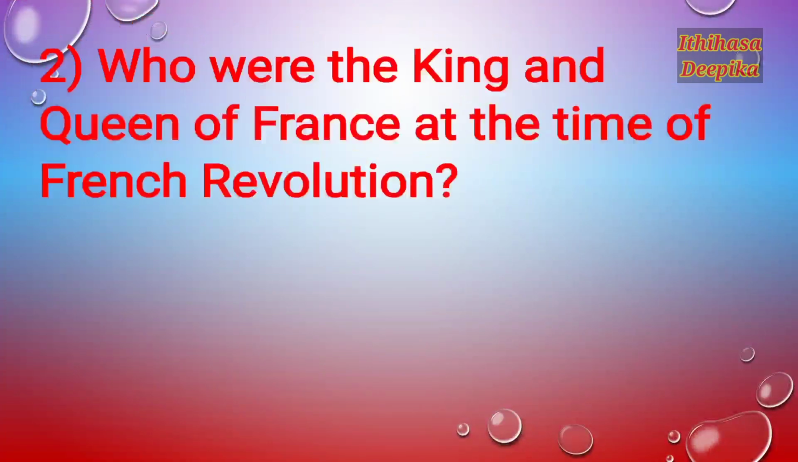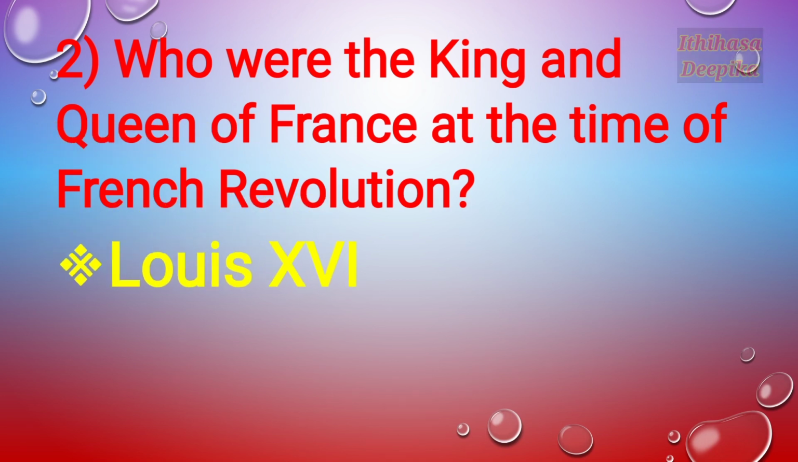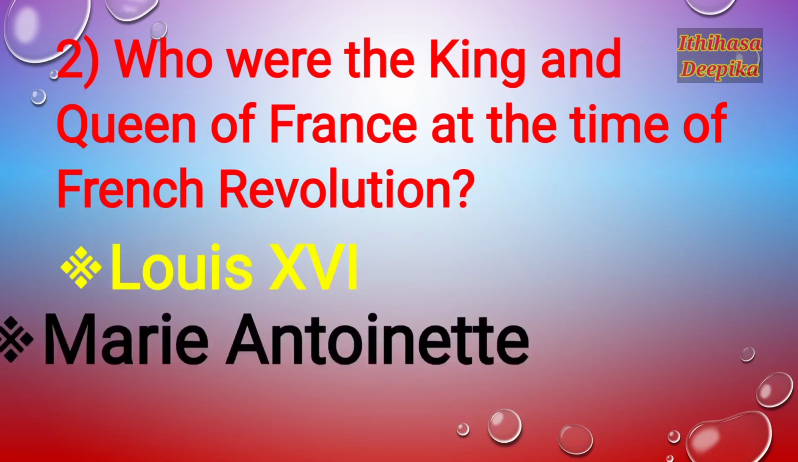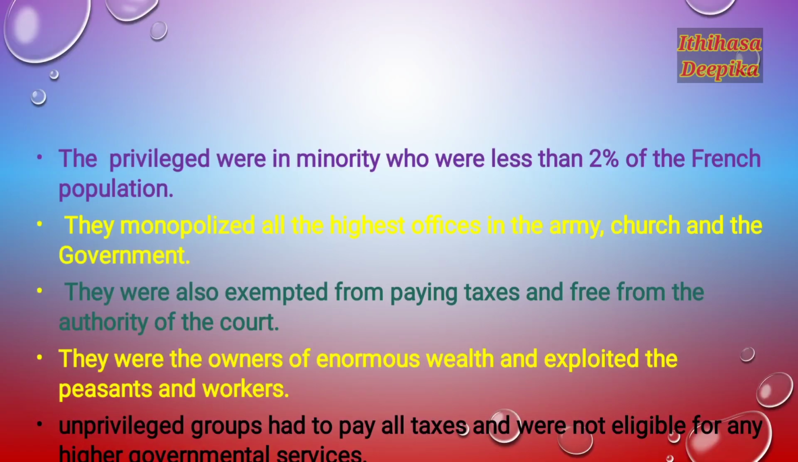Question number 2. Who were the king and queen of France at the time of French Revolution? Louis XVI and Marie Antoinette. So Louis XVI and Marie Antoinette are the king and queen of France at the time of French Revolution. Marie Antoinette or Mary Antoinette.